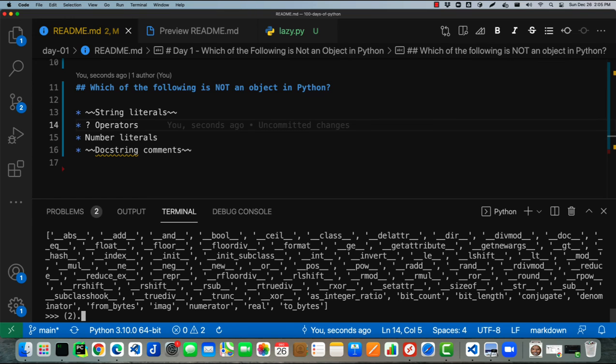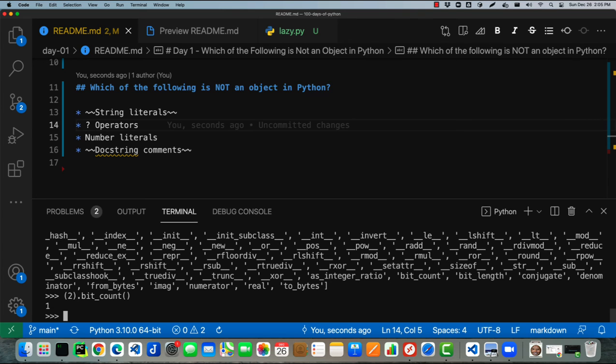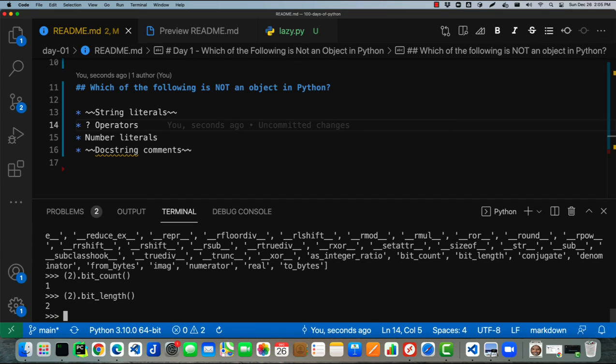And then let's try, let's say, bit count. How many bits are set in this? 1 bit is set here. And then let's try bit length. Right, it's a 2-bit number with the 2-bit set and the 1 bit clear. So the bit length is 2 and the number of bits that are set is 1.